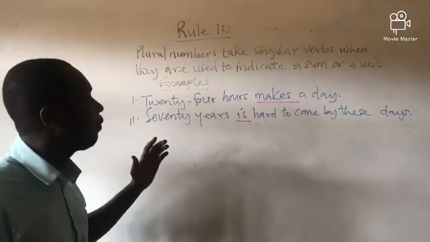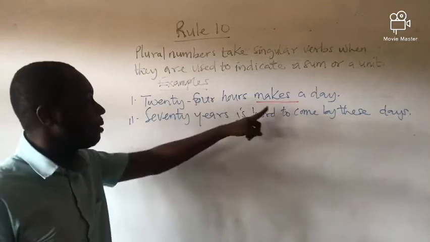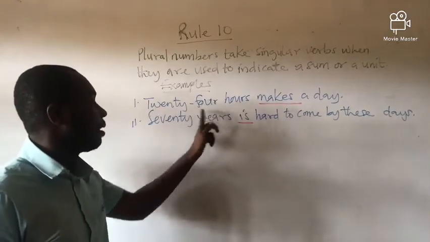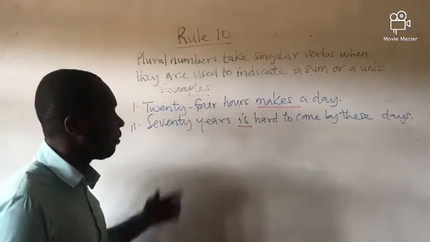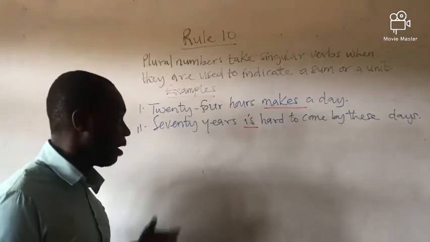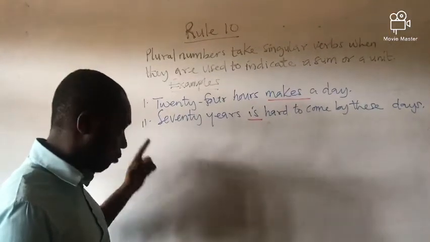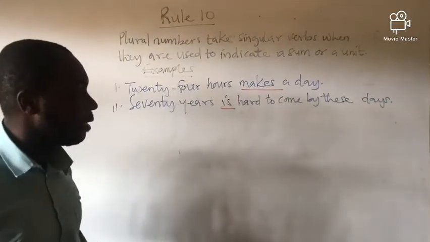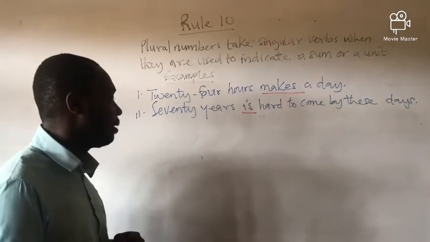We have 24 hours, being plural nouns or numbers, right, makes a day, because this is referring to what? A singular unit, and therefore it must accept a singular verb. 24 hours makes a day. And then the second one is 70 years is hard to come by these days.